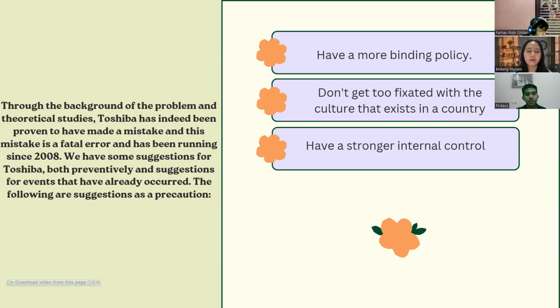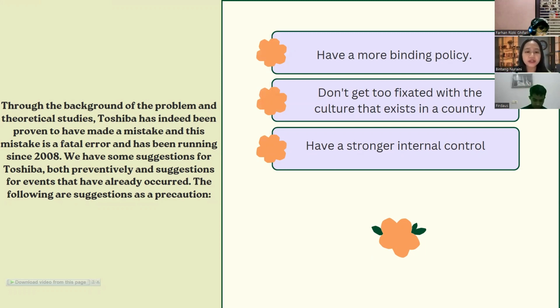First, have a more binding policy. The purpose is for Toshiba to make a policy so that, with its existence, it is less likely for people within the company to commit acts of fraud. One example of such a policy is to apply very severe penalties for perpetrators of fraud, such as posting his name on the Toshiba website with a statement that he is the perpetrator of the fraud. That way, there will be no companies that want to work with that person. This policy will certainly make people who work at Toshiba reluctant to commit fraud.